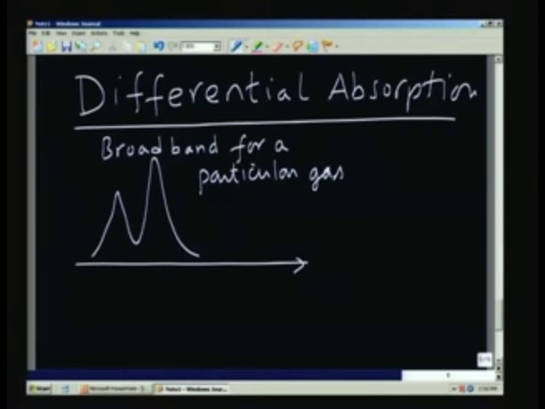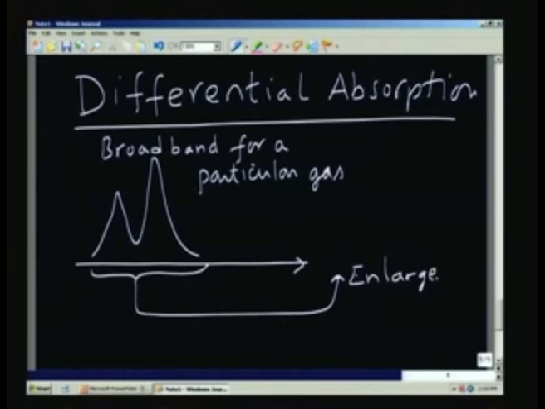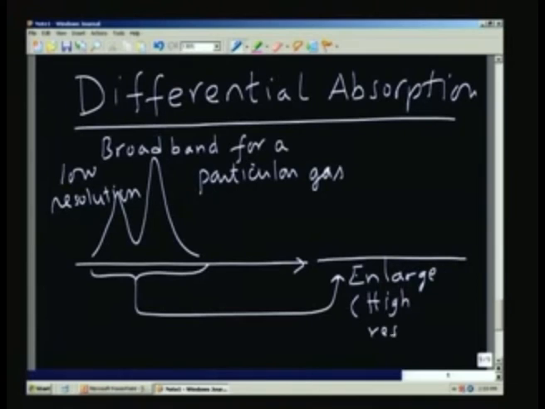For example, I may be talking about CO2, CO, N2O, NO, etc. But if you take this and enlarge, this is also a low resolution spectrum. So if I enlarge, that means I am going to take a high resolution. It will show something like this.